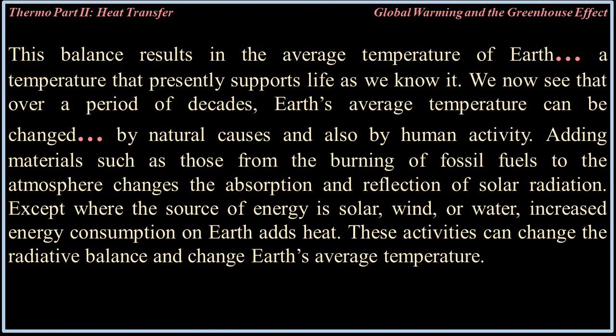Adding materials such as those from the burning of fossil fuels to the atmosphere changes the absorption and reflection of solar radiation. Except where the source of energy is solar, wind, or water, increased energy consumption on Earth adds heat. These activities can change the radiative balance and change Earth's average temperature.